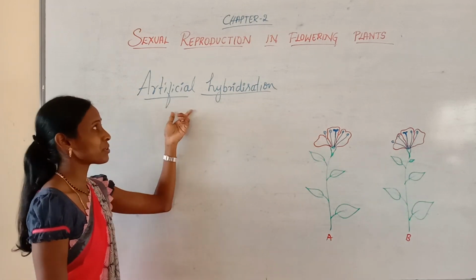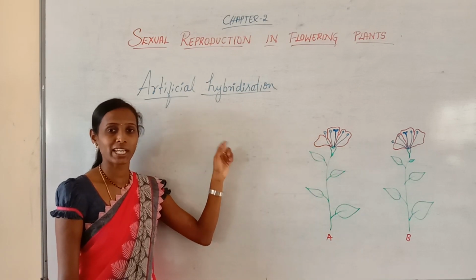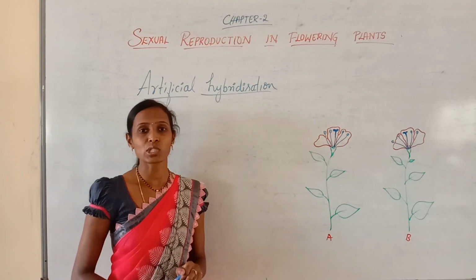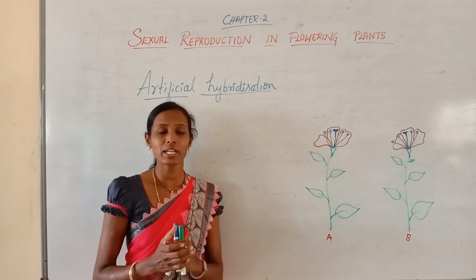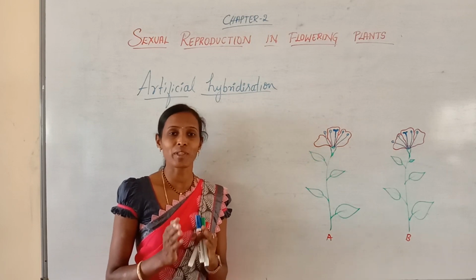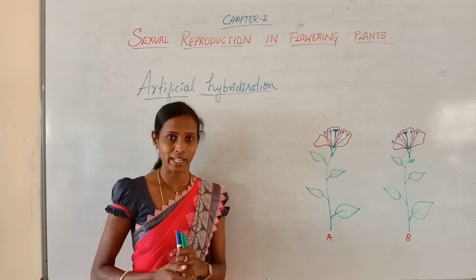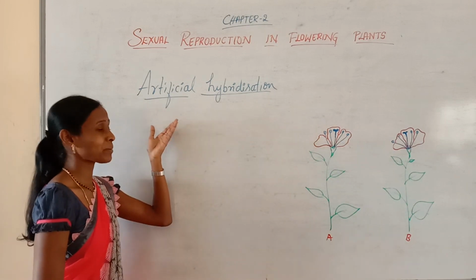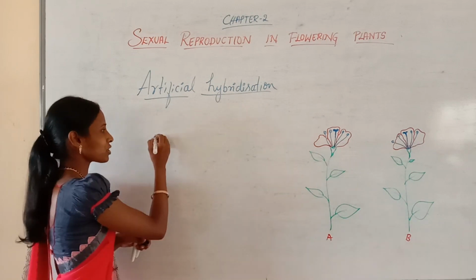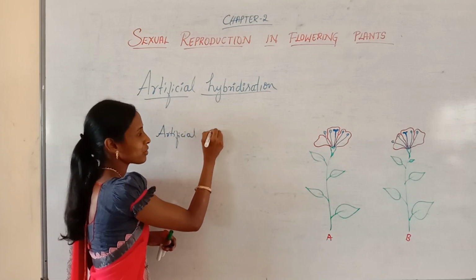Then how can artificial hybridization be done? I repeat, artificial hybridization is one of the important techniques in plant breeding where crosses are made between different varieties of species and even genera to combine their desirable characters and produce commercially superior varieties. Then how can this be done? Artificial hybridization mainly involves artificial pollination.